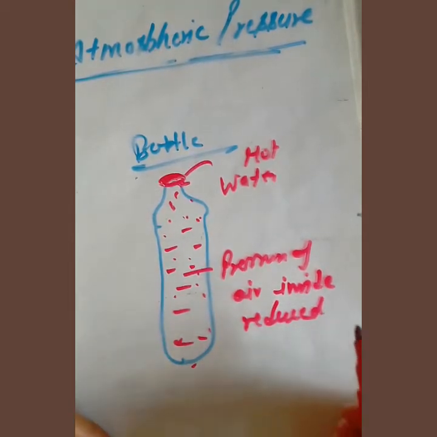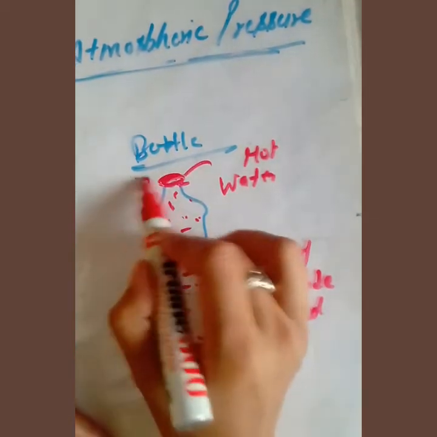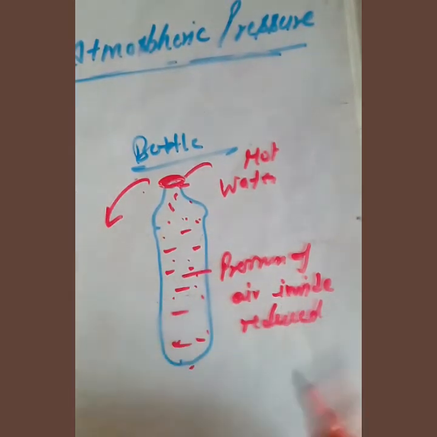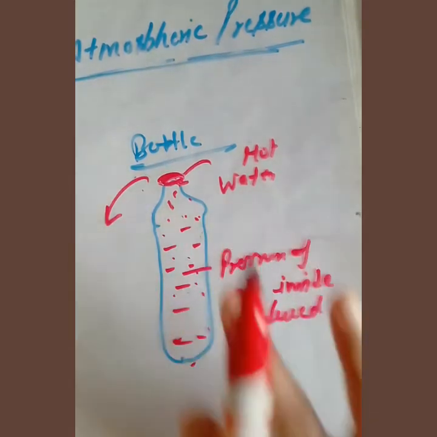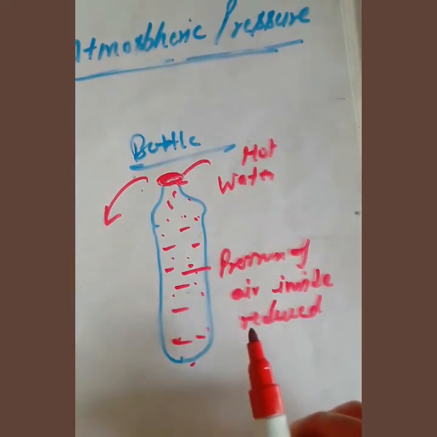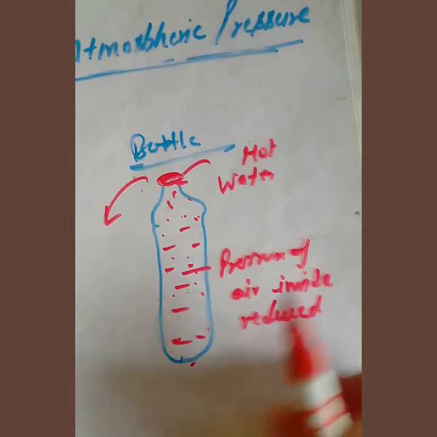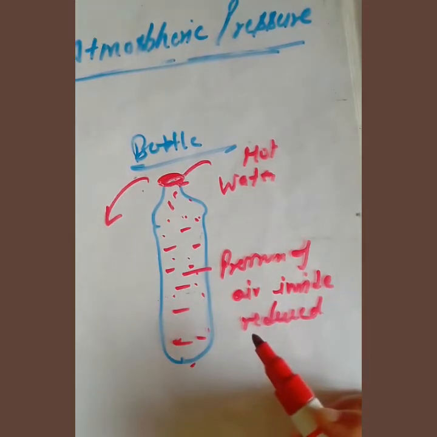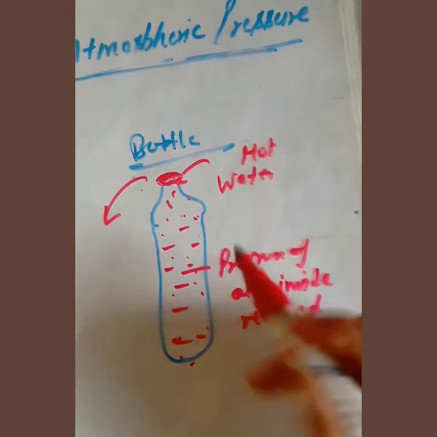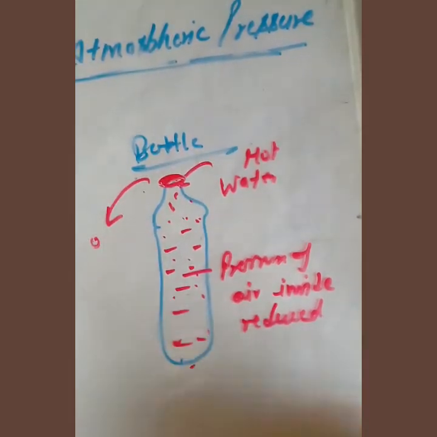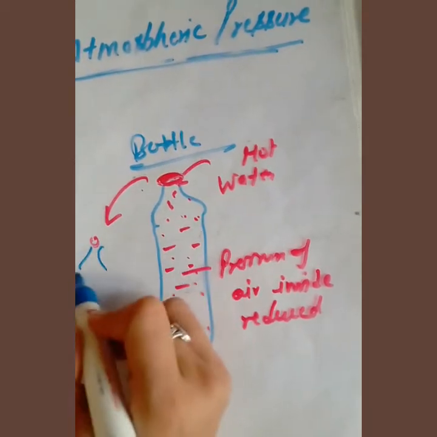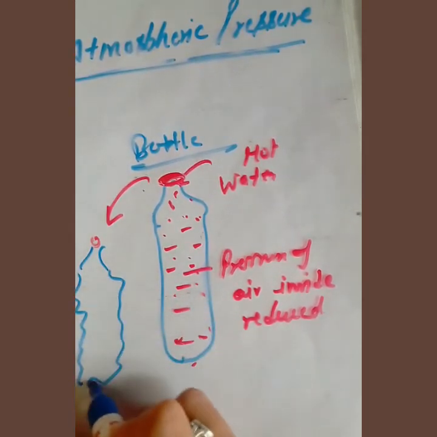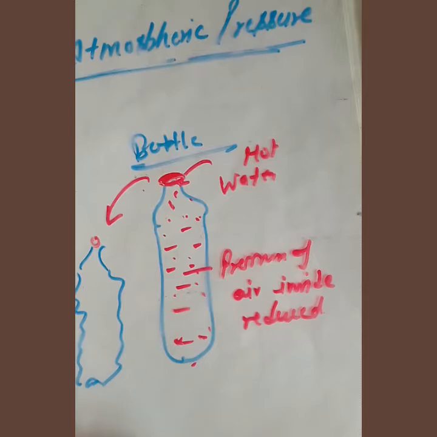So in the second step, when you throw this water, after first closing the lid, what will you observe? You will observe that the bottle will shrink and get distorted. Why?